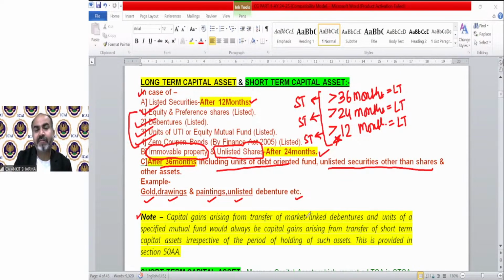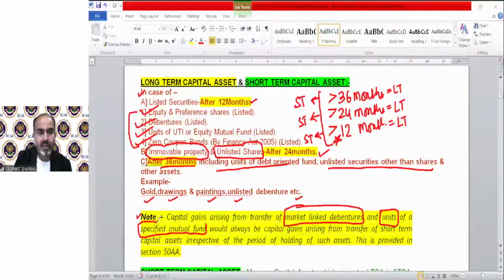One amendment and note has been there regarding two specified assets: capital gain arising from transfer of market linked debentures and units of specified mutual funds. They will always be treated as short term. There is no requirement to find the time duration for these two assets. For other assets, we have to apply the period of 12, 24 or 36 months as the case may be.